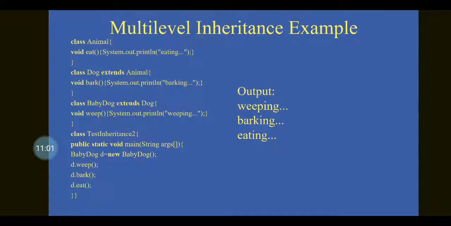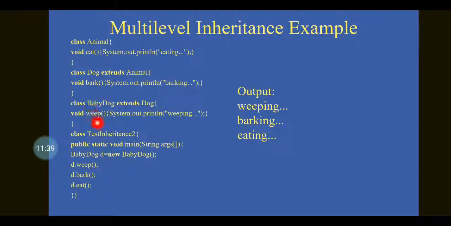So let us get into the next inheritance, that is multi-level inheritance, that is deriving a class from an already derived class, then it will be called multi-level inheritance in Java. So class Animal, in that class Animal we have the eat method, and class Dog, that is we are going to derive the class Dog from the Animal. Here we are going to have a method with the message barking, and then we are going to create one more child class, that is BabyDog, which is also inherited from the already inherited class Dog.